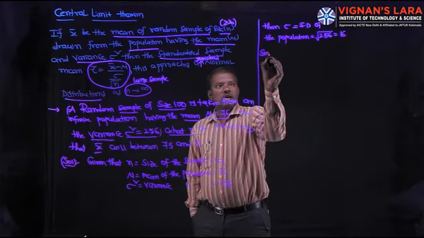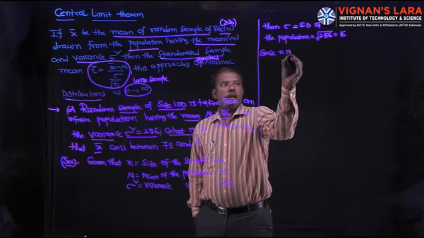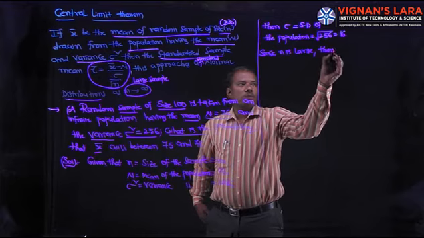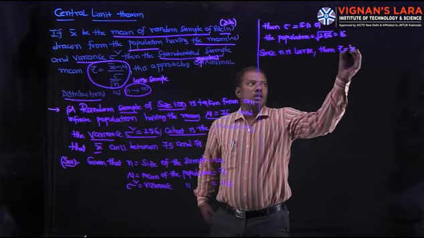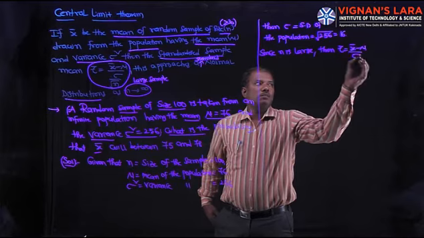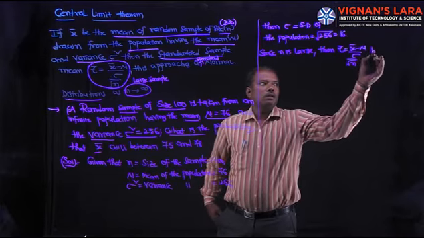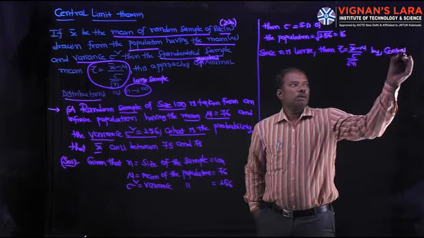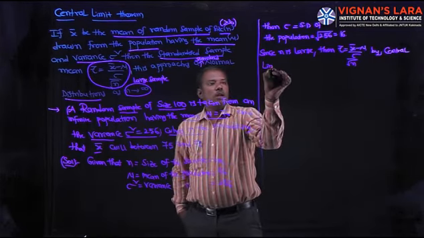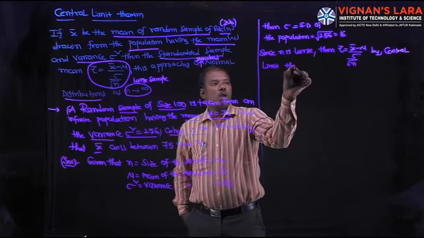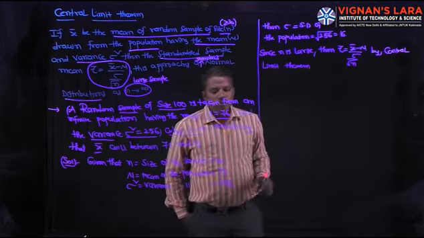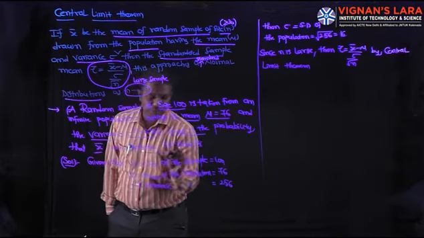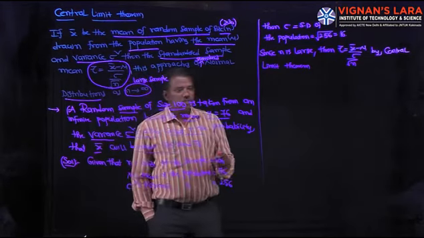Since n is large, then Z is, by central limit theorem, Z equal to x bar minus mu by sigma by root n. Here we have to calculate the probability that x bar will be between 75 and 78.